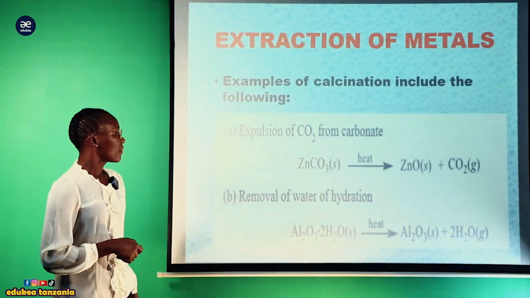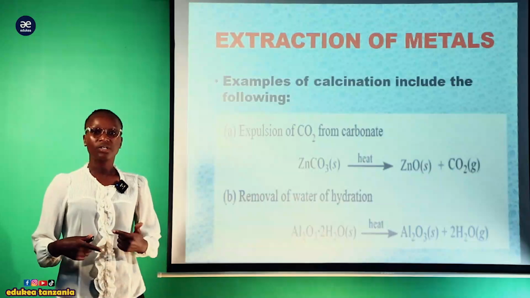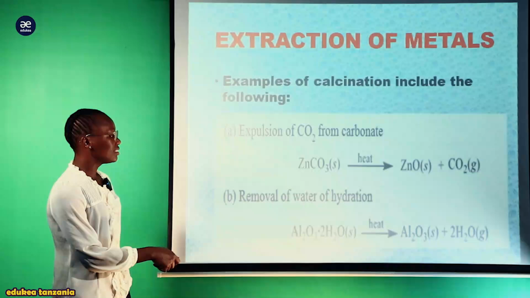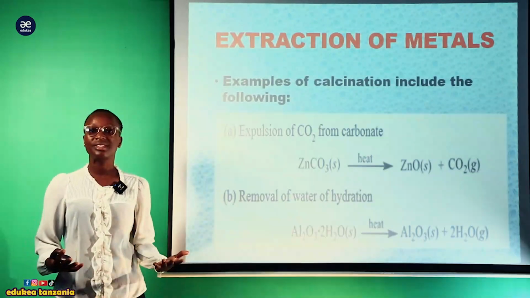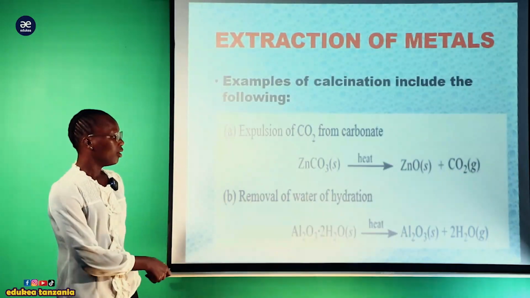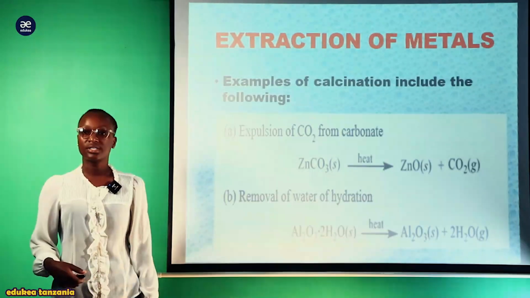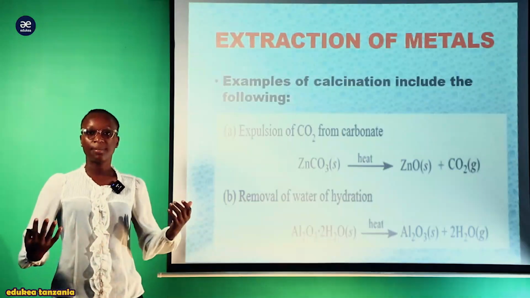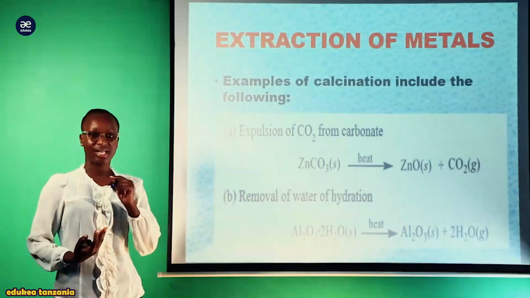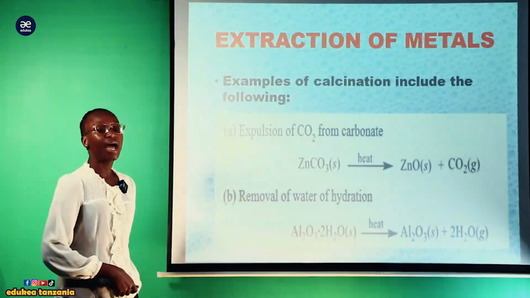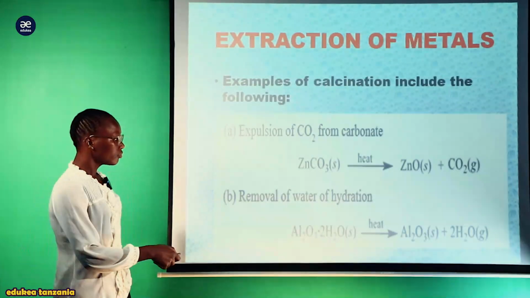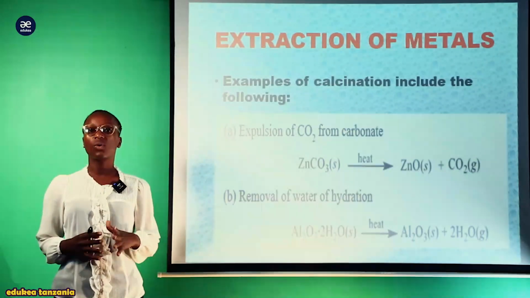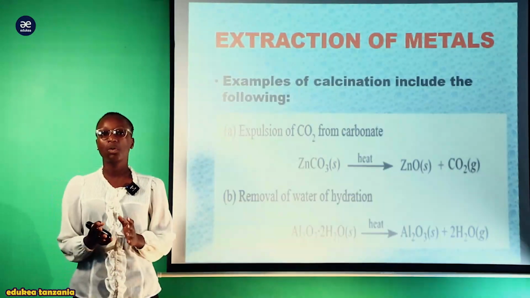Here we have the removal of water of hydration. Here we have aluminium oxide, Al2O3, and this is the water of crystallization. It means this is the hydrated compound of aluminium oxide. So this hydration tends to be removed after being heated, kwa sababu sasa pale tuna involve the reaction ambayo inatoka katika ile furnace. Now utaona kwamba hii aluminium oxide imekuwa anhydrous. Mwanzoni ilikuwa ni hydrated, lakini ile hydration imekuwa removed.